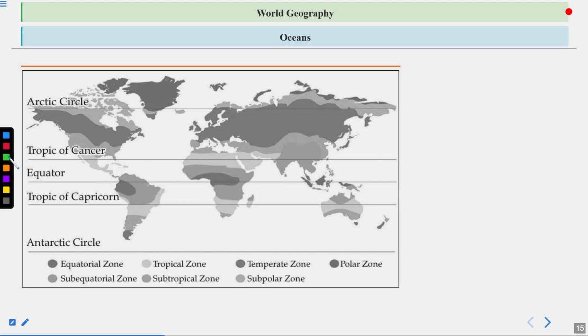Here you can see this is the map, and it defines the different types of zones on the basis of the temperature distribution according to the climate. So let's take a look at it and let's see further.